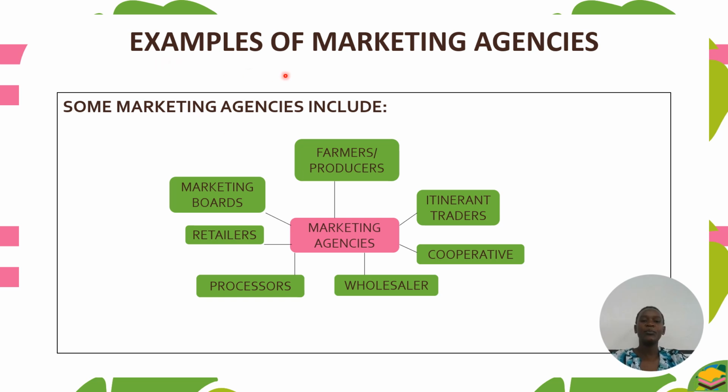So here are examples of marketing agencies. We cannot talk of marketing agencies without mentioning the farmer. So the farmer or the producer is one of the examples of a marketing agent. We have the itinerant trader, then we have cooperatives, we have the wholesaler, we have the processors, we have retailers, we also have marketing boards. So these are just examples of marketing agencies.